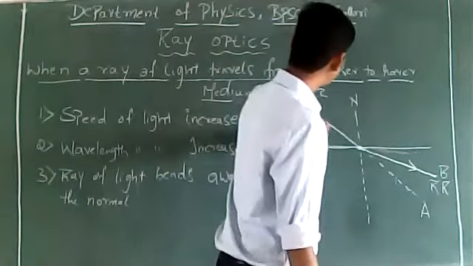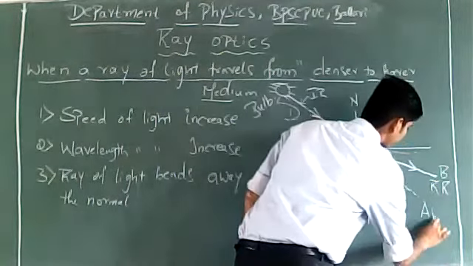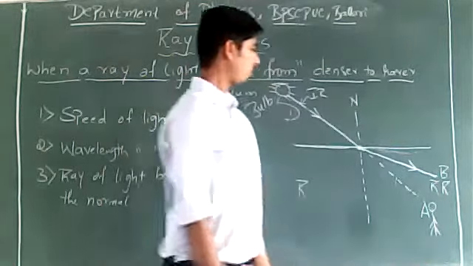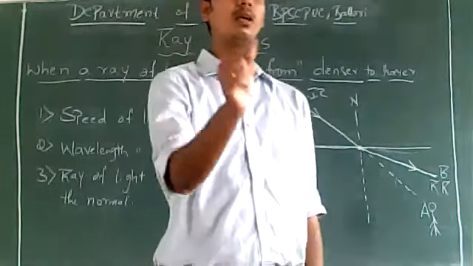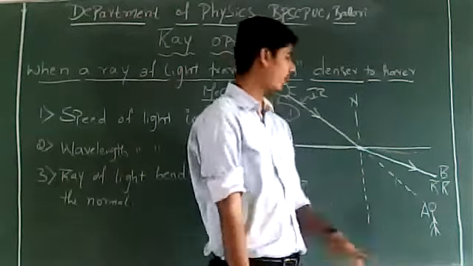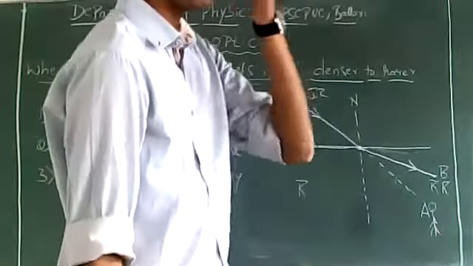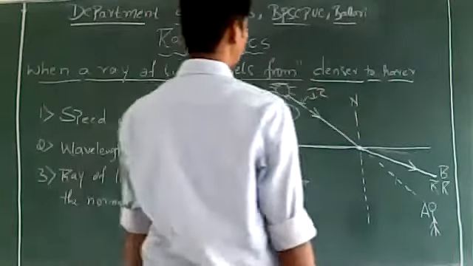I observe this is the incident ray, and I stand at this position A. Will I be able to see the light if I stand at position A?